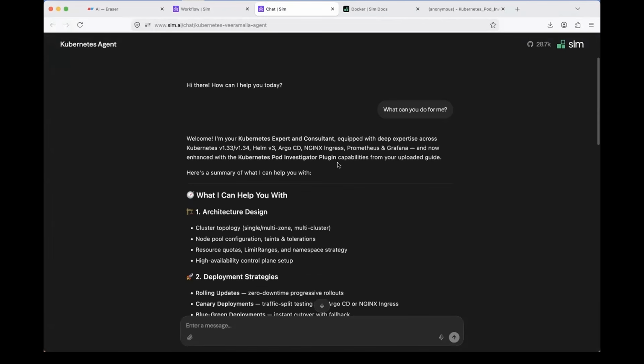Isn't this cool? Now go back, build something by yourself. You can use sim.ai, you can use n8n, or you can use Retool. Wherever you get some free credits, or if you can host it on your local machine, go ahead, host it and try it.